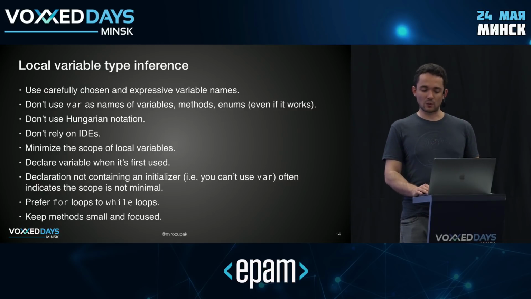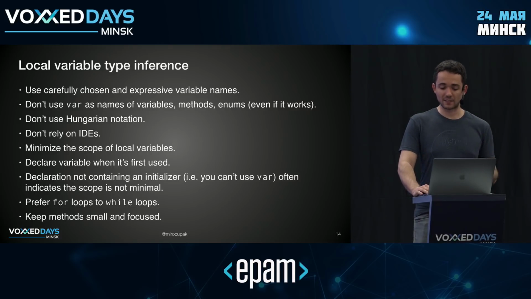Almost every local variable declaration should contain an initializer. There are very few exceptions. One notable one is if you're trying to use it with try and catch and finally construct, right? Sometimes you need the variable from the try block to use it afterwards. In that case, of course, it's valid to extract it before, but that's one of the few exceptions.